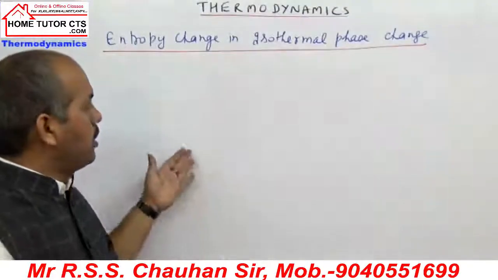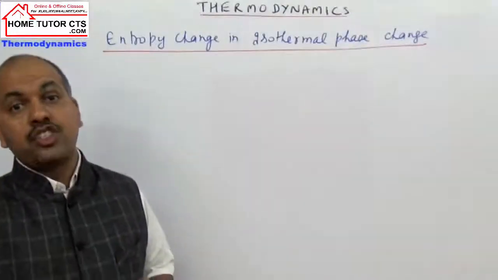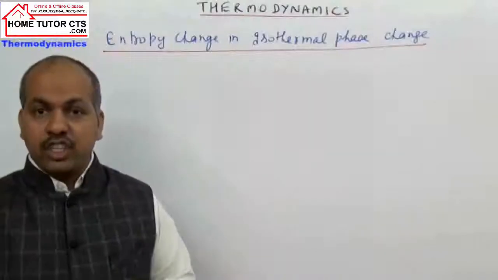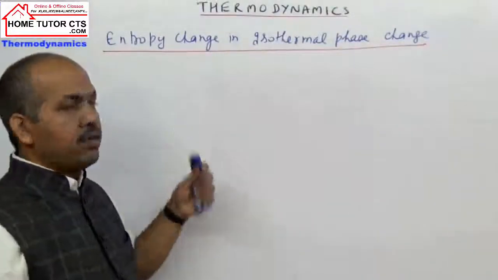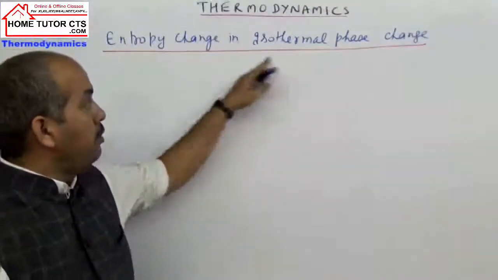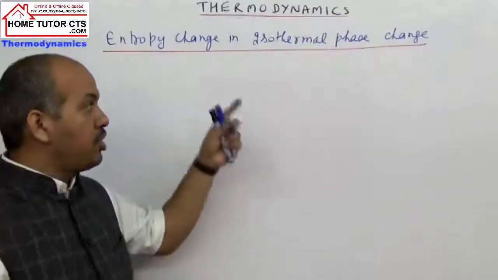We call such changes phase transformation changes. In these phase transformations, how do we find the entropy change? We will take here four categories of entropy changes in isothermal phase transitions.